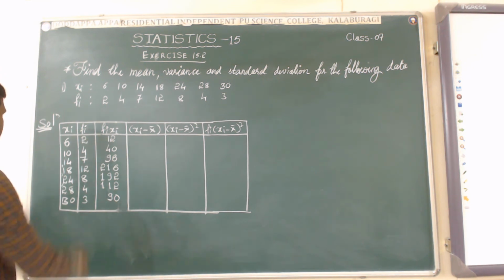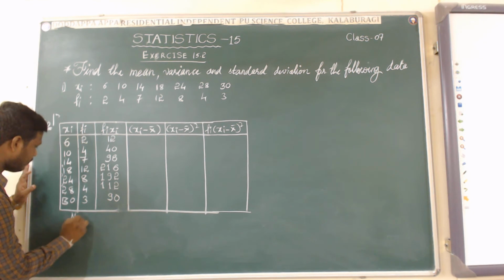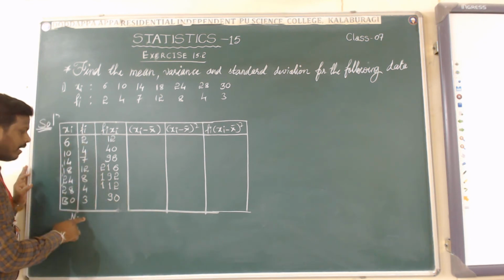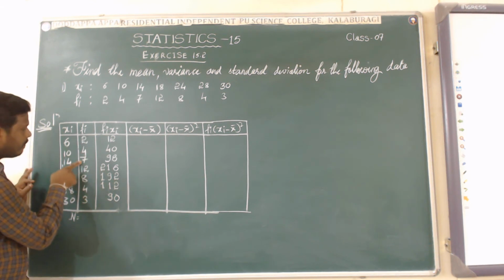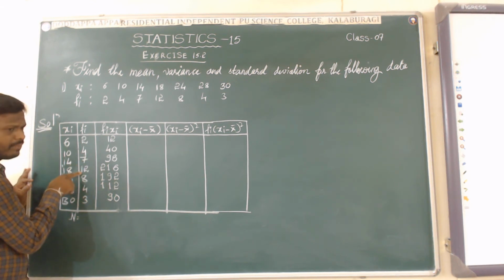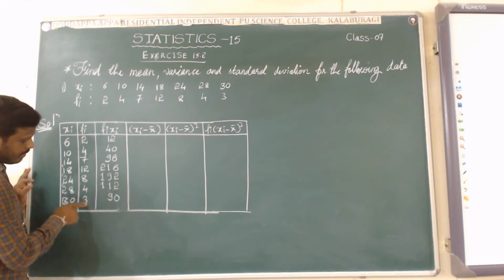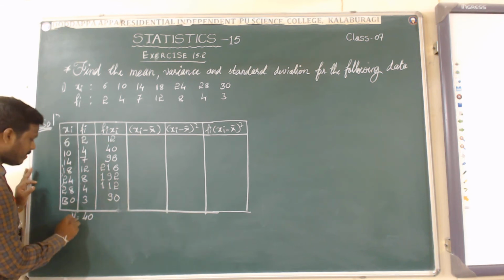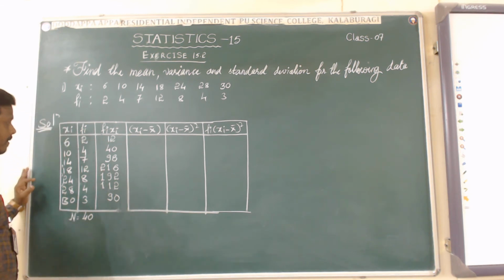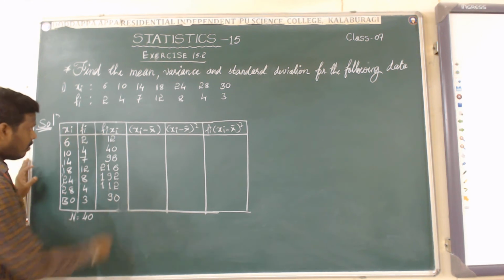Then add the fi values; I will denote the sum as capital N. When you add, you get 40: 2, 6, 13, 25, 33, 36 and 40. N means nothing but the sum of the fi values. Then add the fi xi values for finding the mean.